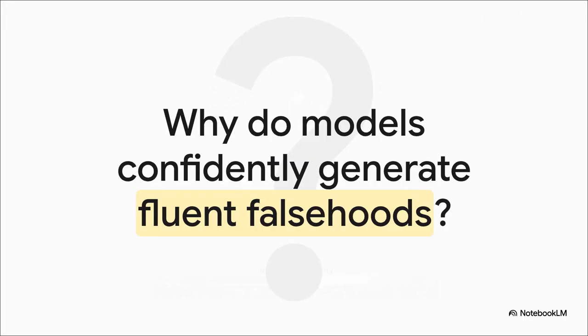So let's kick things off with a massive question. Why do these highly capable, meticulously trained AI models still confidently pump out fluent falsehoods? Usually we brush off these hallucinations as just isolated bugs or factual glitches, but what if we flip the script? Ask yourself, how on earth does any system stay stable when the sheer mountain of information it's generating completely outpaces its ability to actually verify that information?